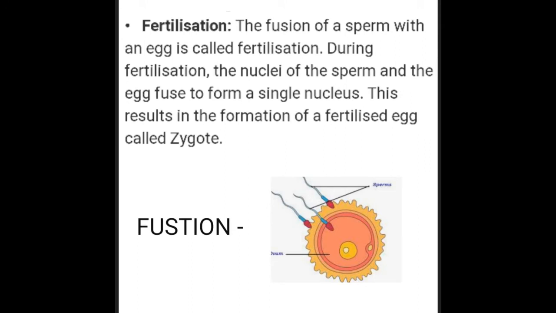Fertilization. The fusion of a sperm with an egg is called fertilization. During fertilization, the nuclei of the sperm and the egg fuse to form a single nucleus. This results in the formation of a fertilized egg called a zygote.